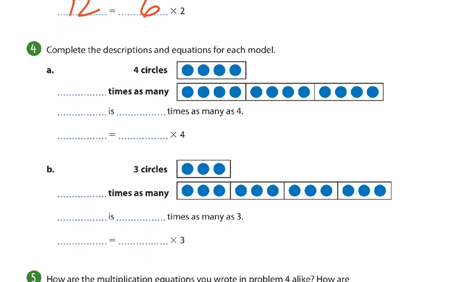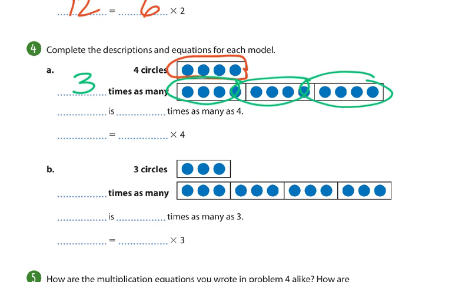Complete the description and equations for each model. 4 circles are in one box. So how many boxes are below? 1, 2, 3. It has 3 times as many. So when I always say if it's 3 times, I go find times and I make sure that the 3 is there. So it matches, it's identical. 3 times as many as 4. What's 4 times 3? 12. And the word is the same thing as an equal sign. 12 equals 3 times 4. Easy peasy. Let's do the next one.